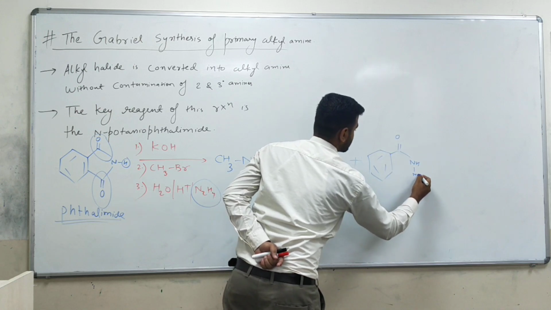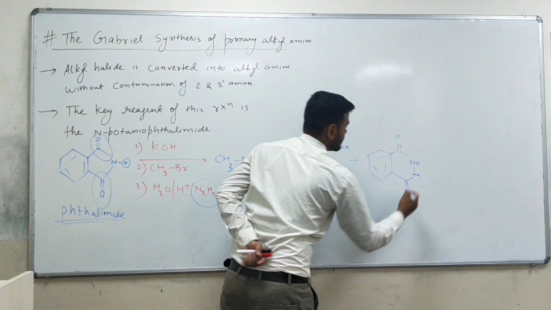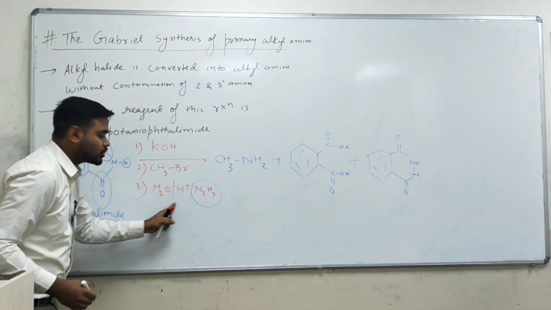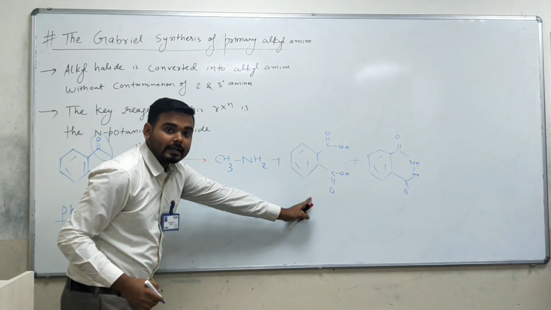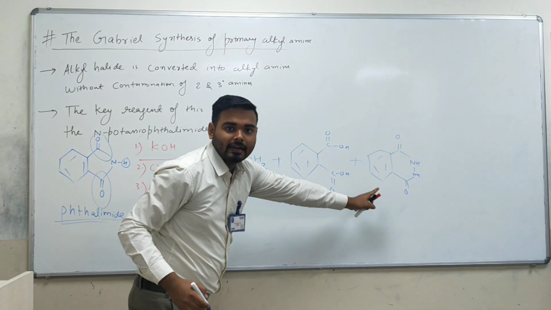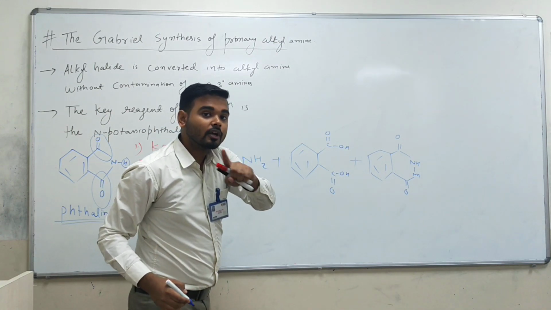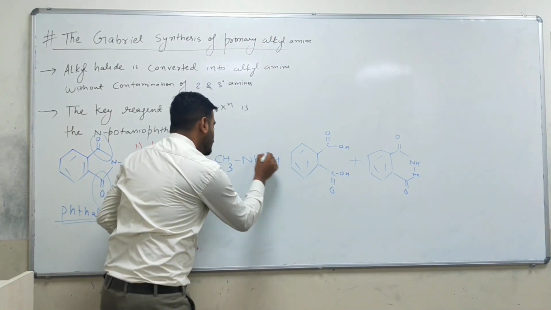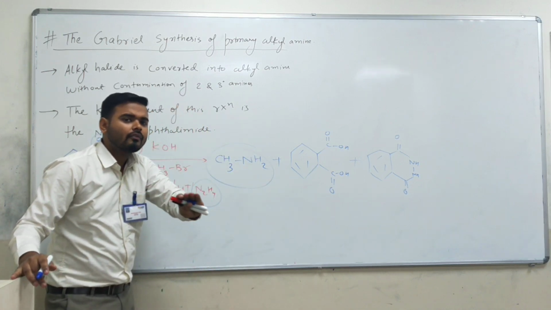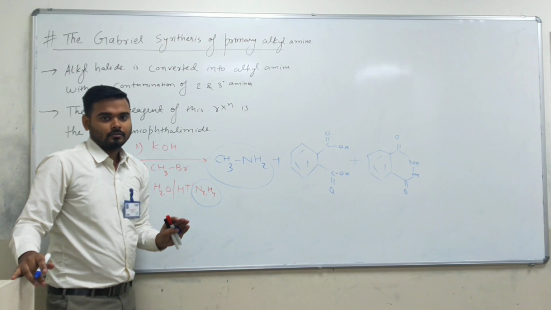Thalahydrazine. This structure is called thalahydrazine. So when you take H2, H plus, the byproduct you will get is phthalic acid, and when you take N2H4, you will get thalahydrazine. But your main product will remain the same, meaning you will always get CH3NH2. This will not affect your product.